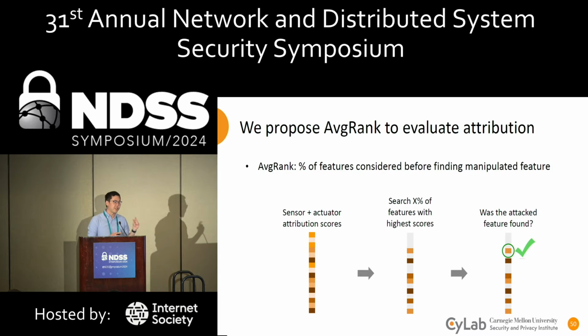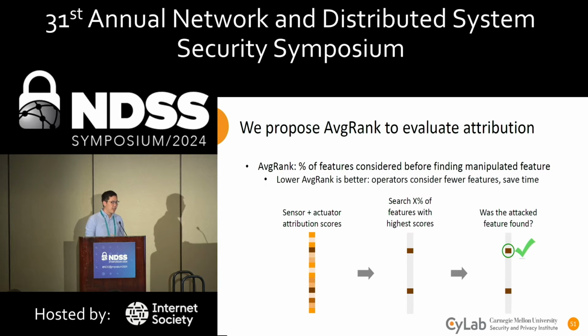It's the percentage of features that need to be considered when looking in rank order before finding the manipulated feature itself. And this also means that a lower average rank is better. If a different set of attribution scores were provided such that operators had to search through a smaller number of features, so for example, just 5% of the system as opposed to 20%, this would ultimately save them time, as they would have to consider a smaller portion of their system.